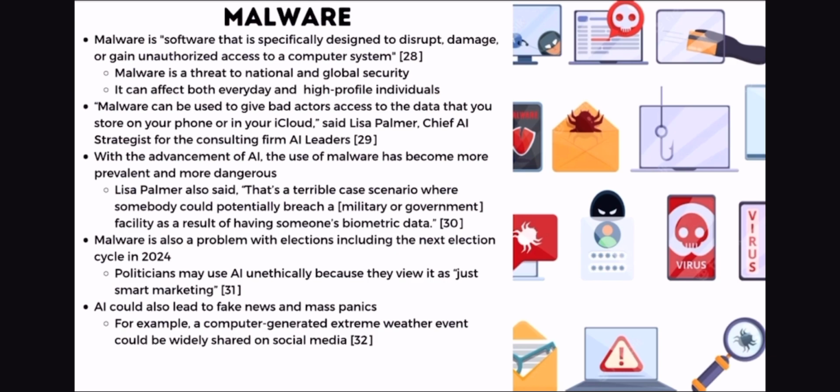With the advancement of AI, the use of malware has become more prevalent and more dangerous. Lisa Palmer also said, "That's a terrible case scenario where someone could potentially breach a military or government facility as a result of having someone's biometric data." Malware is also a problem with elections, including the next election cycle in 2024. Politicians may use AI unethically because they view it as just smart marketing. AI could also lead to fake news and mass panics. For example, a computer-generated extreme weather event could be widely shared on social media.